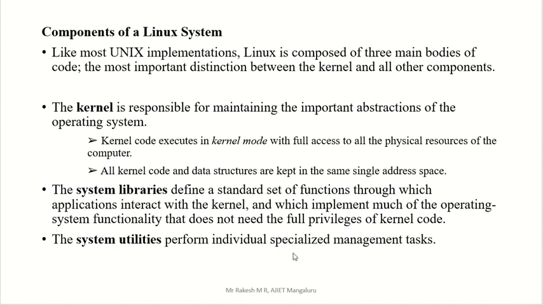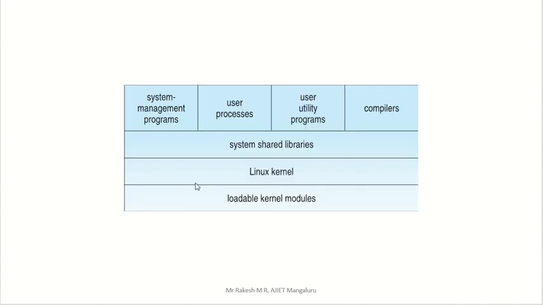Then we have system utilities. There we have specialized tasks, which perform specialized processes or management tasks. Let us see a diagram related to this.